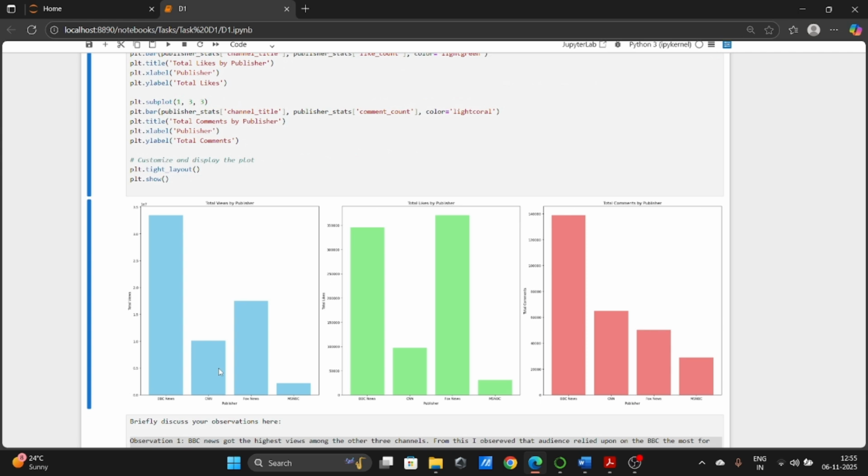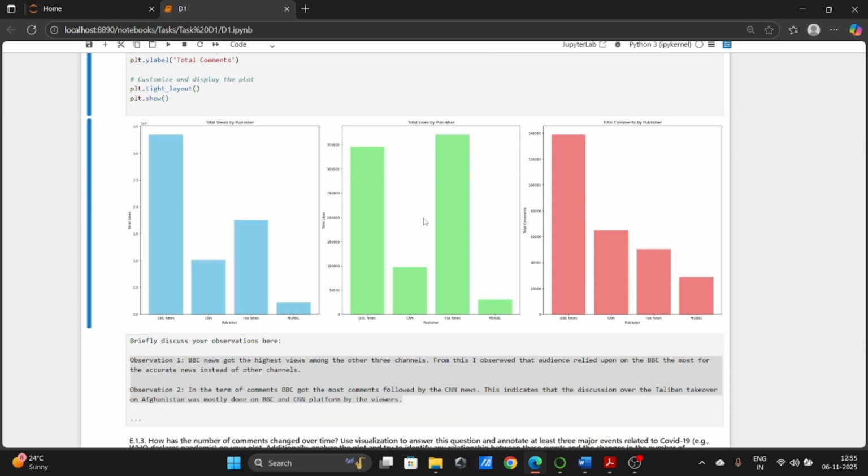This was the output which I got: total views by publisher, total likes by publisher, and total comments by publisher. The observation which I made is that BBC News got the highest views among the three channels. From this I observed that the audience relied upon the BBC the most for accurate news instead of the other channels. The graph shows it clearly.